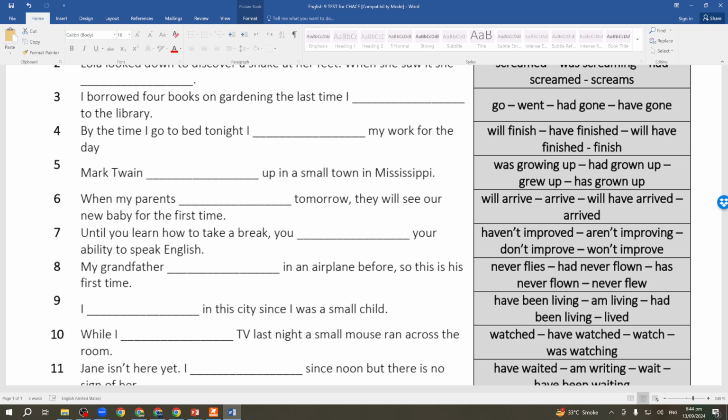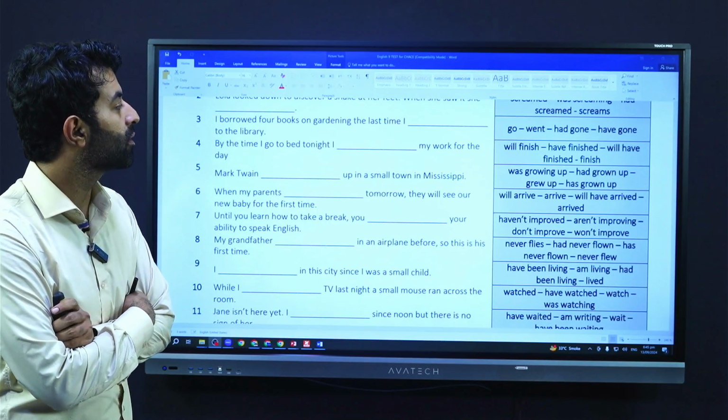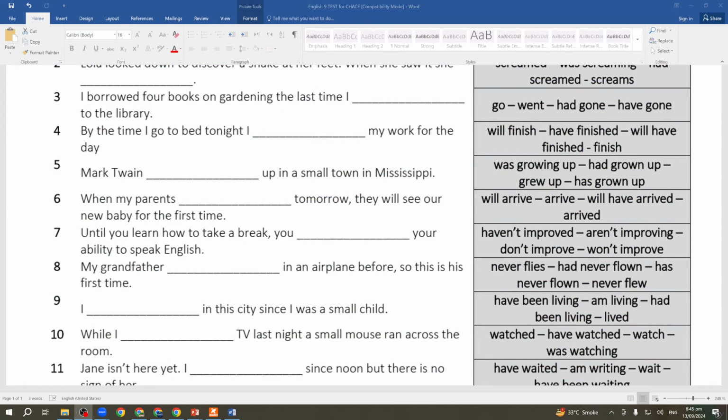And lastly, we are going to just do this last one here. Mark Twain blank up in a small town in Mississippi. Mark Twain is, was, a very famous American writer. So he's no more. तो हम क्या कहेंगे? Even if he is alive, because we are talking about growing up, तो क्या करेंगे? Mark Twain has grown up, had grown up, या was growing up or grew up. Yes, grew up. Mark Twain grew up in a small town in Mississippi. So इसी तरह good effort.